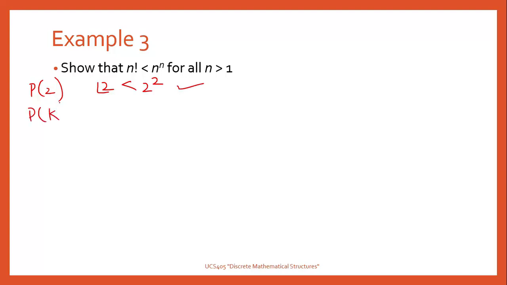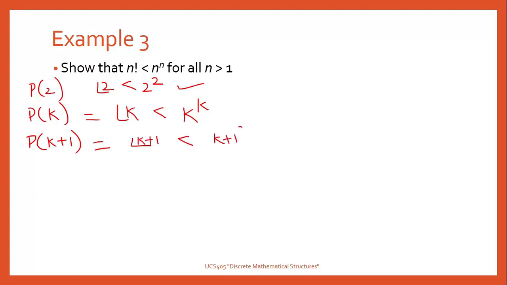Now we will assume our hypothesis that it is true for n equal to k, that is factorial k less than k raised to power k. Now we have to prove it true for n equal to k plus 1, that is we have to prove factorial k plus 1 is less than k plus 1 raised to power k plus 1. Now factorial k plus 1 can be written as